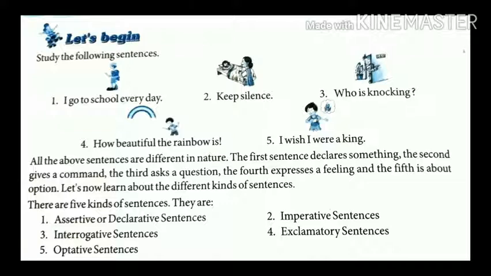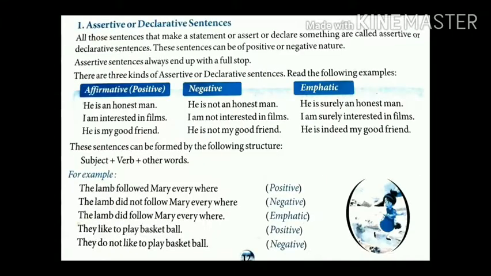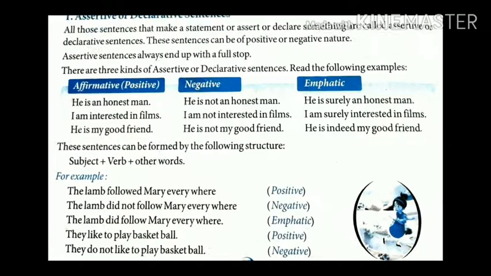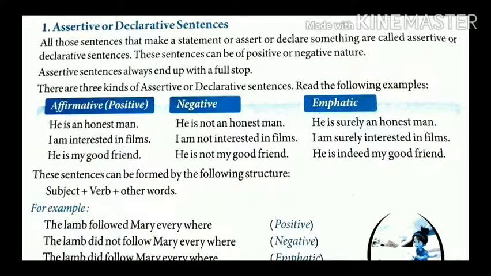Now students, let's learn the different kinds of sentence. There are total 5 kinds of sentence. We have just had a glance at them. Now let's study in detail. First is assertive or declarative sentence. All those sentences that make a statement or assert or declare.